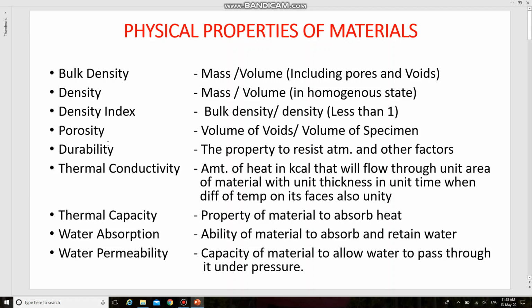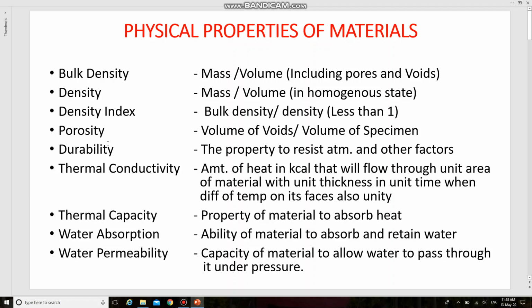So next property is water absorption. This is the ability of a material to absorb and retain water. The dry material is fully immersed in water for a certain period of time and weighed. Then the water absorption is worked out either as a percentage of weight or percentage of volume of dry material. So it mainly depends on the volume, size and shape of pores present in the material.